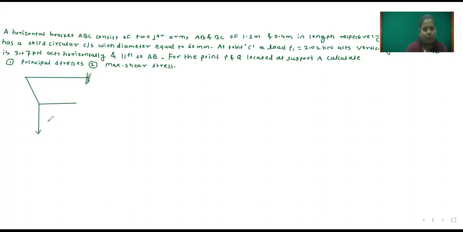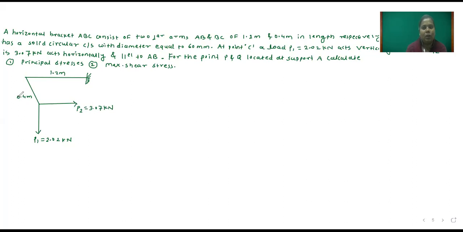So this is the P1 force, which is equal to 2.02 kilonewton. Here the P2 force is applied, and P2 is 3.07 kilonewton. This distance is 1.2 meter and this distance is 0.4 meter.